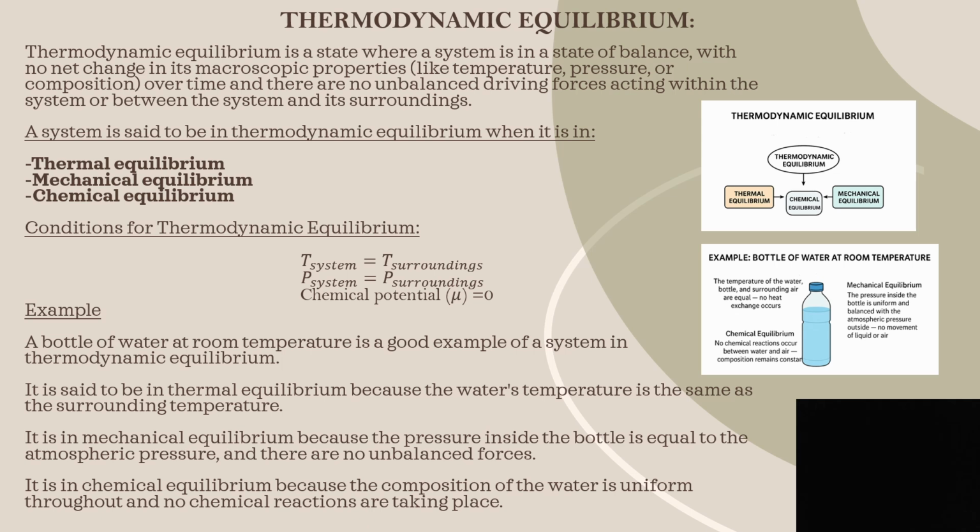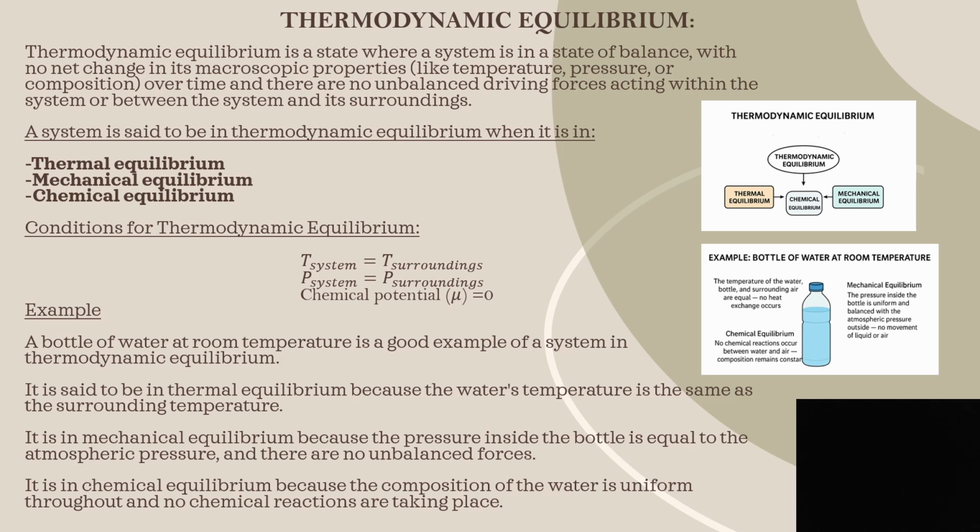A system is said to be in thermodynamic equilibrium when it satisfies the three conditions. The three conditions are as follows. First, thermal equilibrium. Second, mechanical equilibrium. And third, chemical equilibrium. So when all these three conditions are satisfied, we can conclude that a system is in thermodynamic equilibrium.